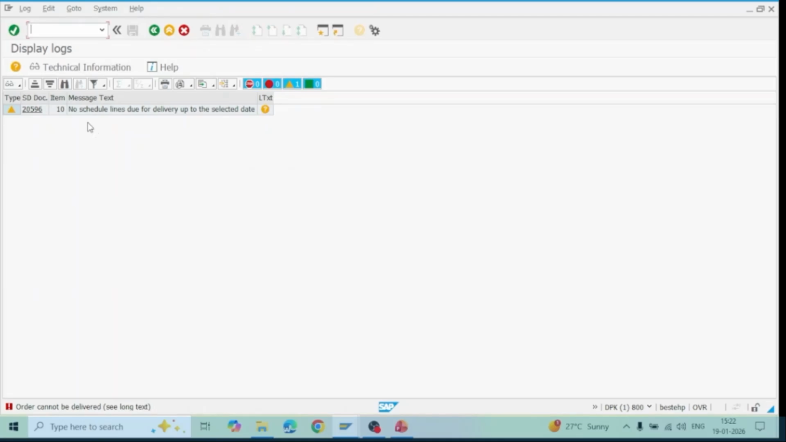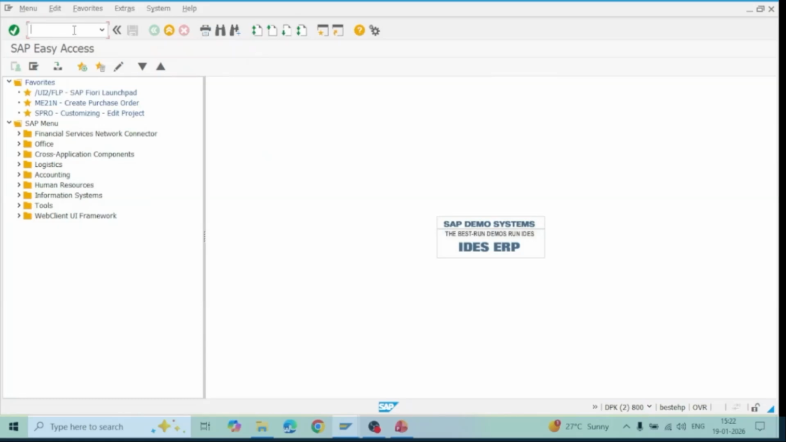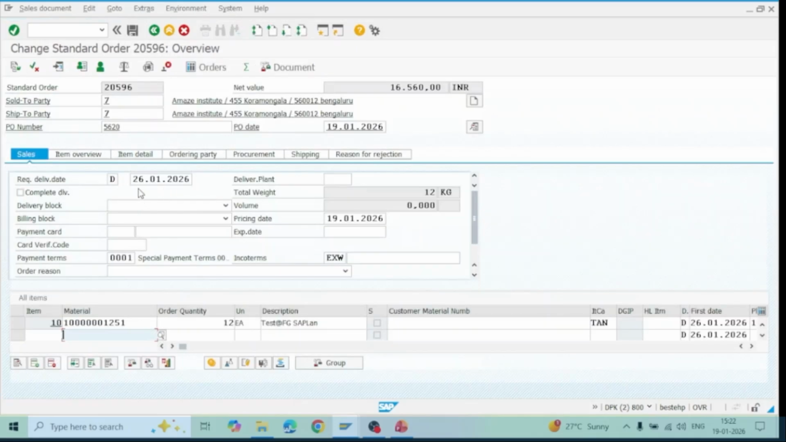Now here it says no schedule line due for delivery up to the selected date. So when you do the deliveries, the delivery date should be right. We need to check our sales order if this error comes up. Let's say VA02 and enter. You see here the requested delivery date is 26th of January. Today is the 19th, another week's time. So we need to modify it because we're doing the delivery now.